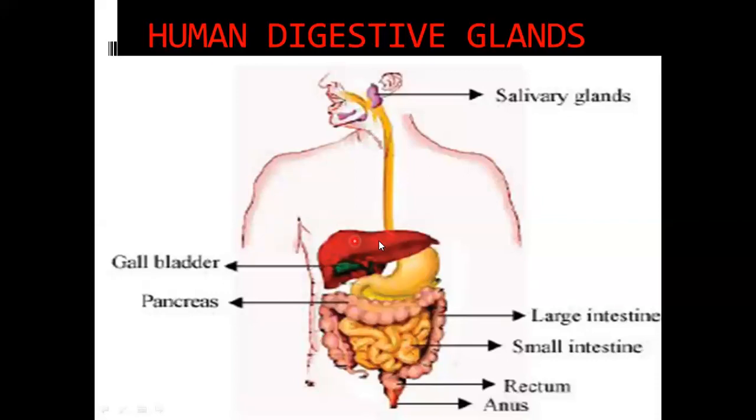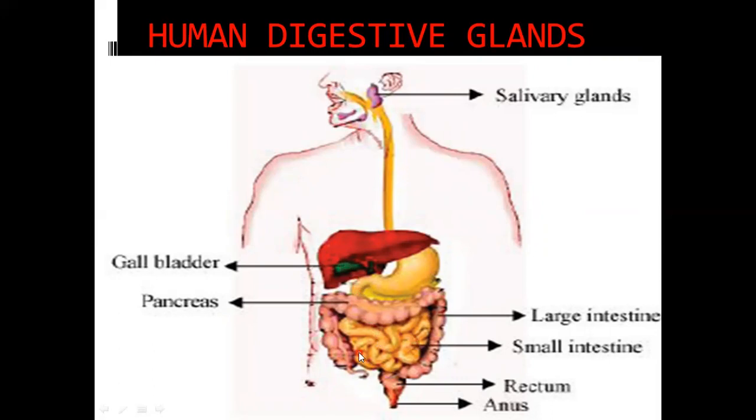And then this is the liver. Liver is the largest gland of the body. Of all the glands, liver is the largest gland. This secretes certain substances which help in digestion. And you can see this greenish portion underneath the liver. Here the bile, that is the liver secretion called bile, is stored. Whenever required, through the duct it will reach wherever it has to go. So the liver secretion, the bile, is stored in the gall bladder.